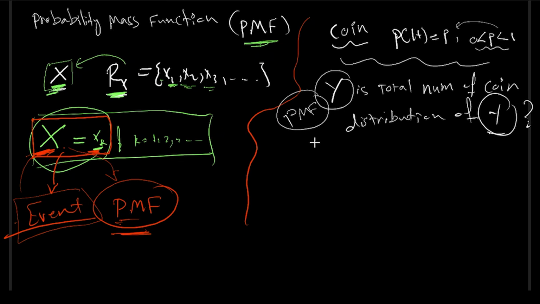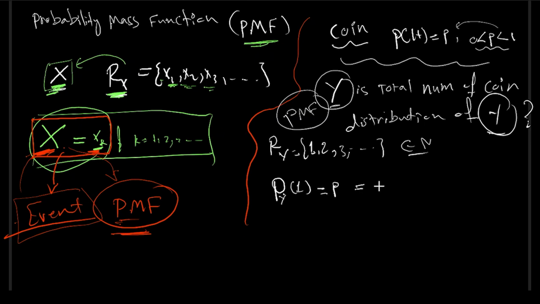Okay, how to approach this problem? I am tossing a coin until I see a head. Let's define the range of Y first of all. It could be 1 time, 2 times, 3 times, and so on. If I want to find the probability mass function, the probability of Y equal to 1 is going to be exactly p. Why? Think about it, it's going to be exactly a head, so the probability is equal to p.